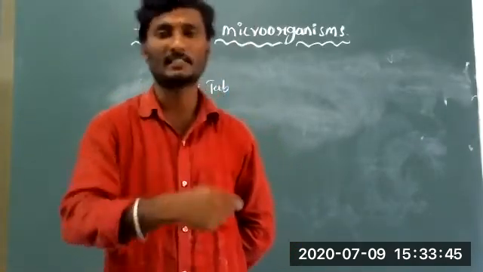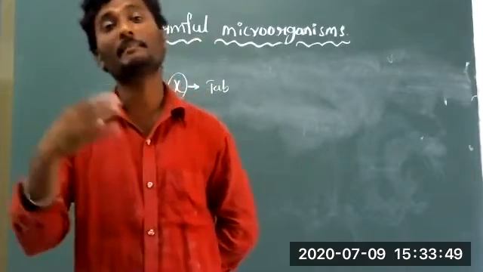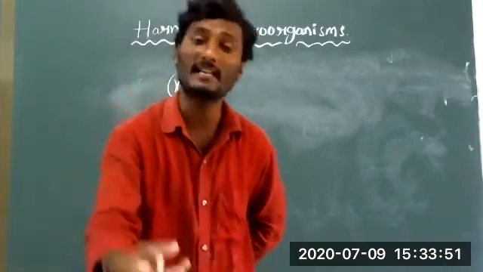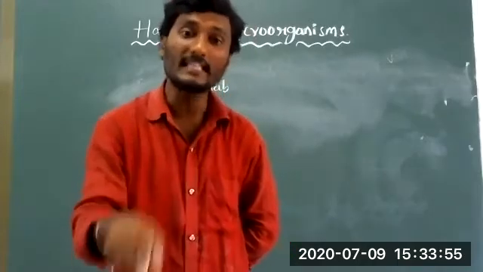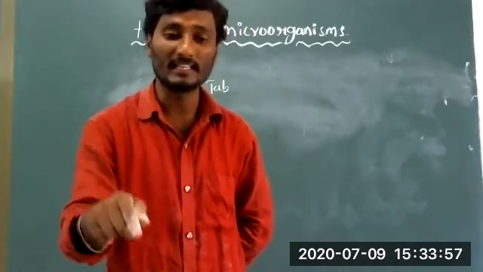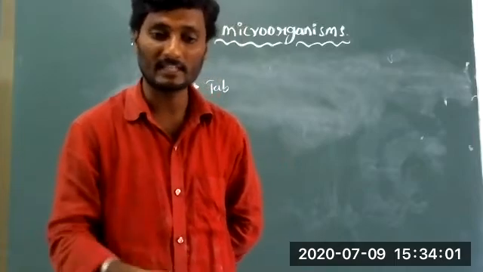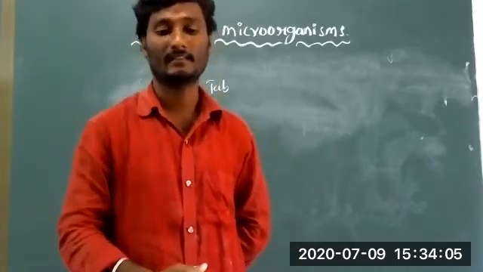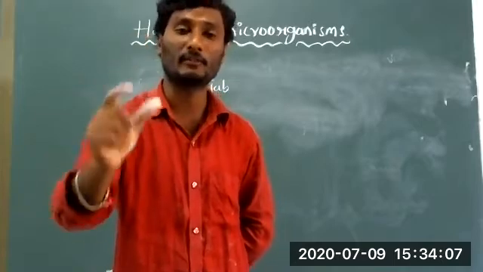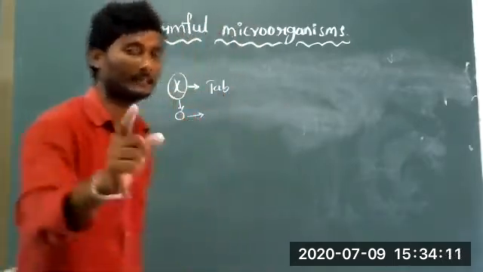Okay, next, cholera and typhoid. It is a general disease. Cholera and typhoid are caused by bacteria. What is the mode of transmission? The mode of transmission is contaminated water, contaminated food material, and housefly.